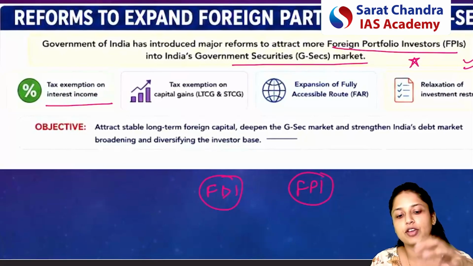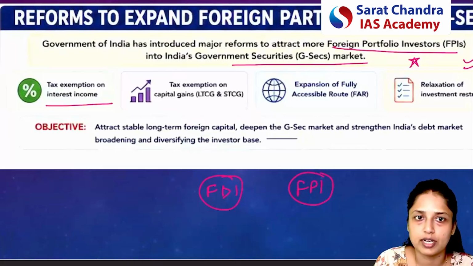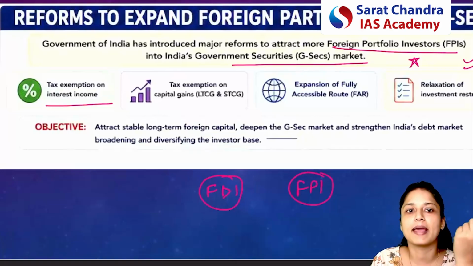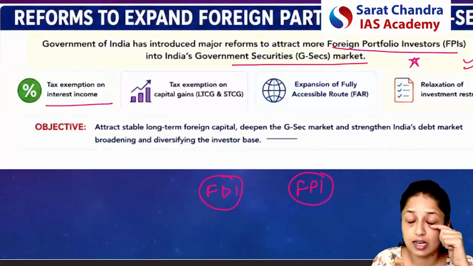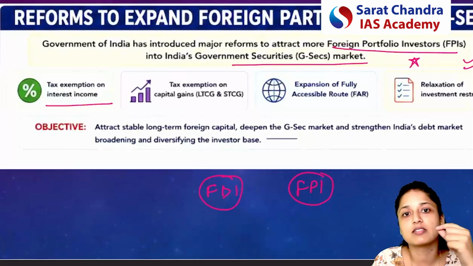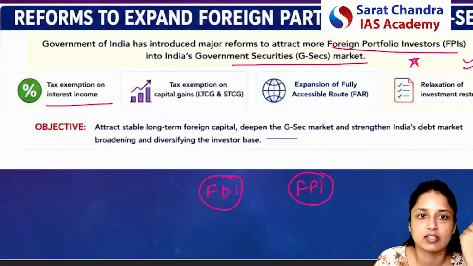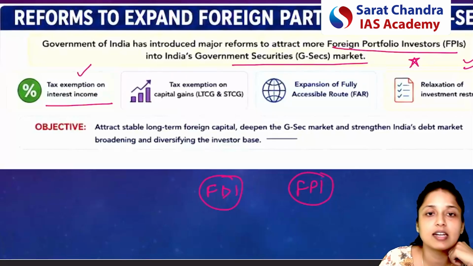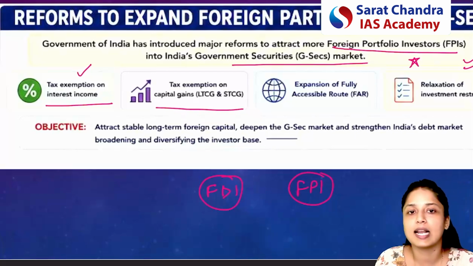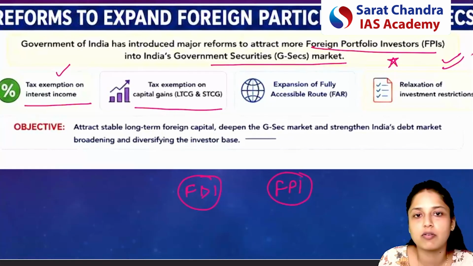If we are talking about bonds or any security, if you are issuing a bond, you will be getting the money, and for that you will be paying the interest. Earlier, the foreign companies or foreign investors had to pay tax also on the interest. Here the government has given tax exemption. Second kind of tax exemption is on the capital gains tax, that is long term as well as short term capital gain.